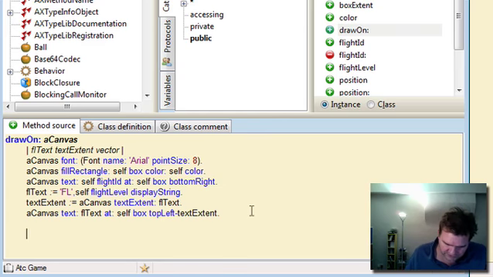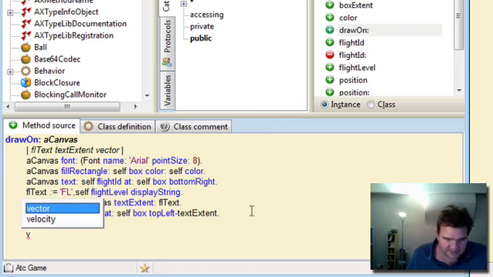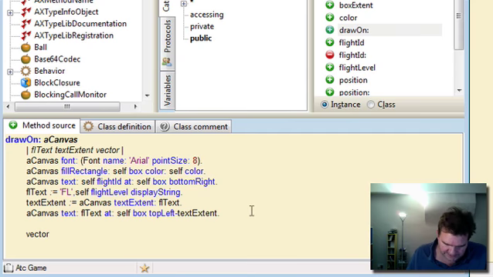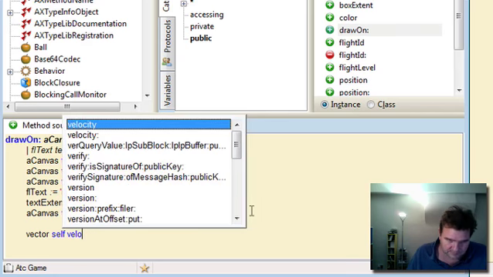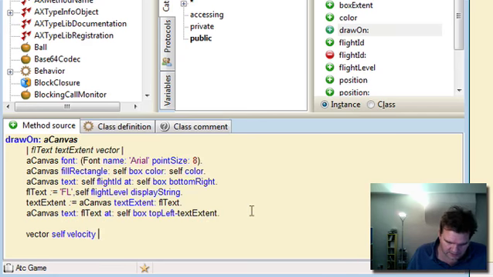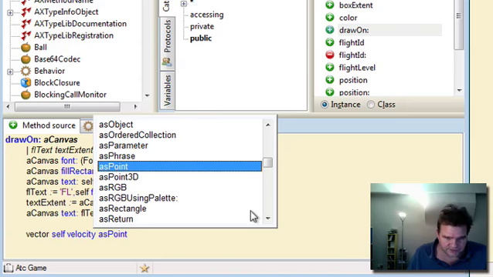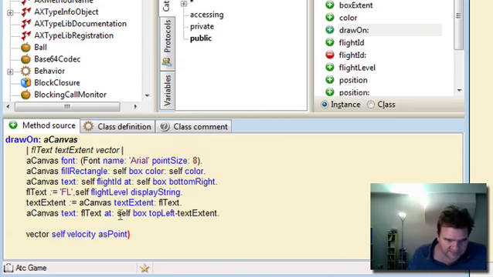So this vector can become equal to the velocity as points, so we get the 2D velocity, and we can divide it by the magnitude of that value.